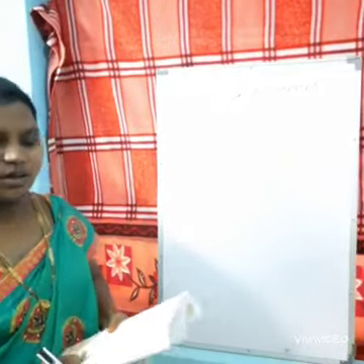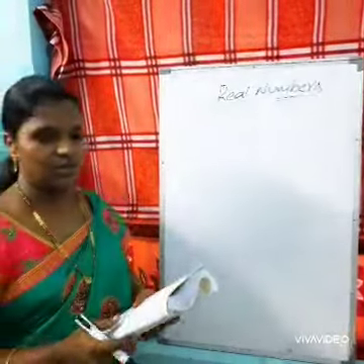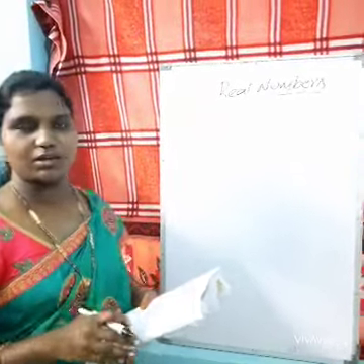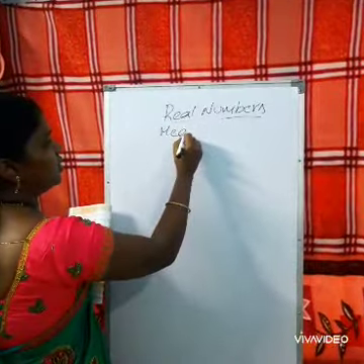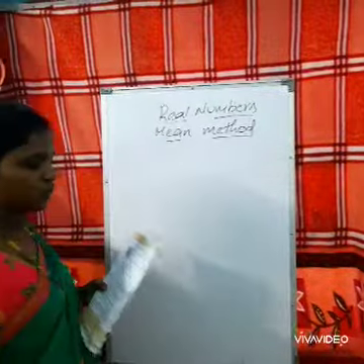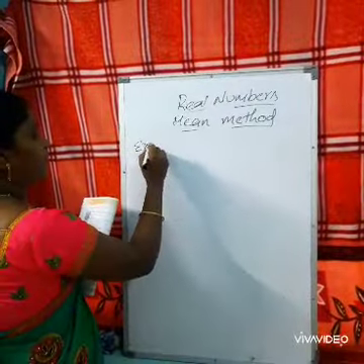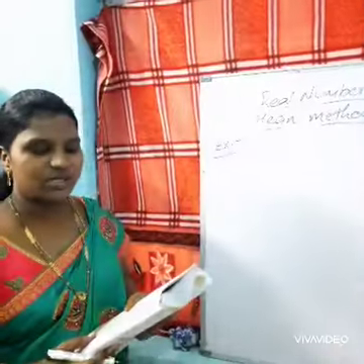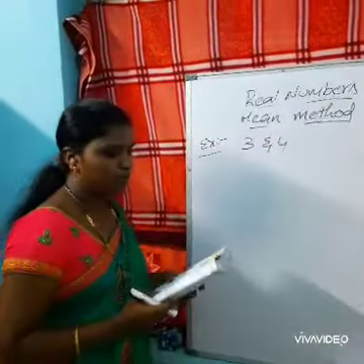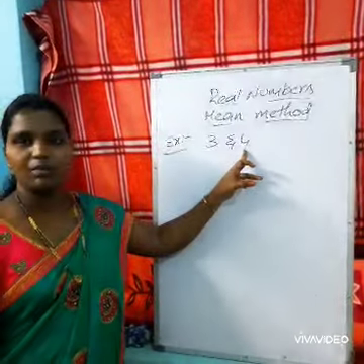Now let us see rational numbers between two numbers by the mean method. Now we can observe how to find the rational numbers between any two given numbers by the mean method. Let us observe this from our textbook, example 3. The question is: find two rational numbers between 3 and 4 by the mean method.